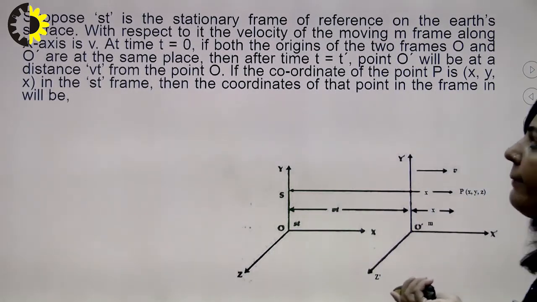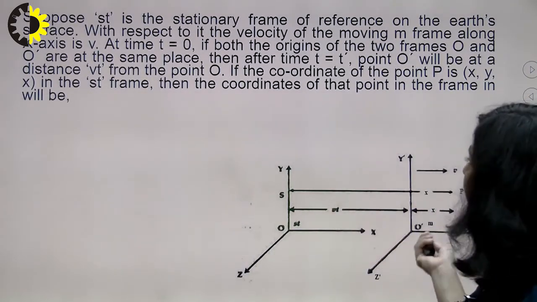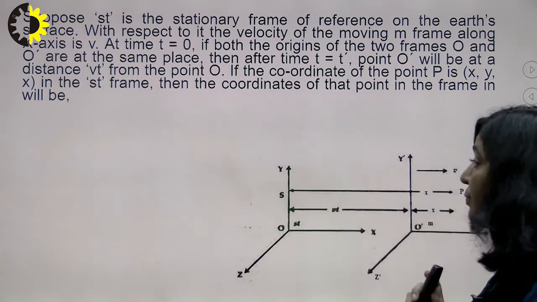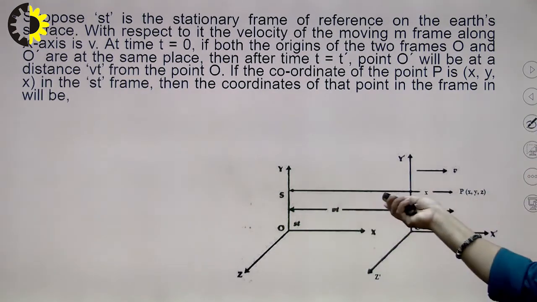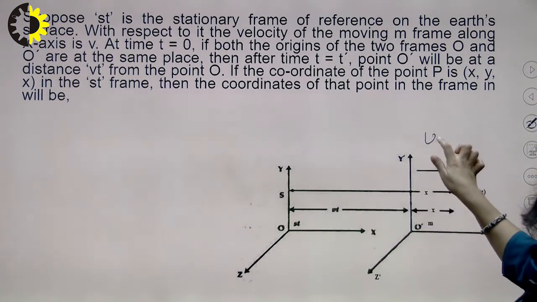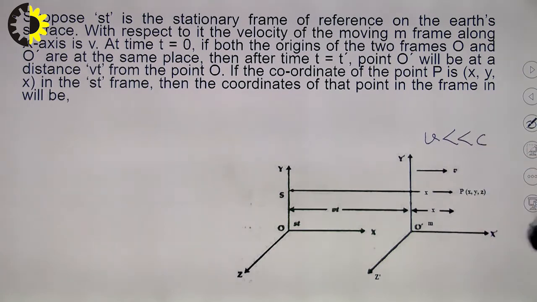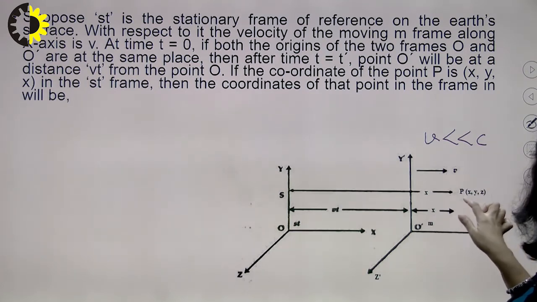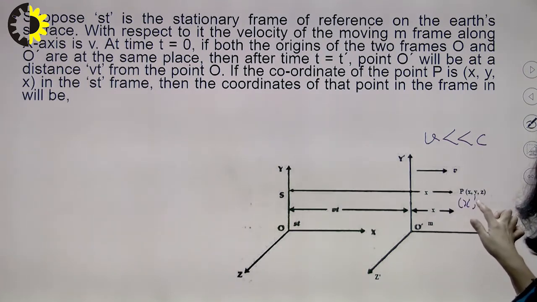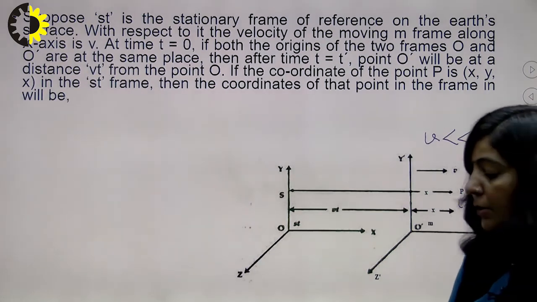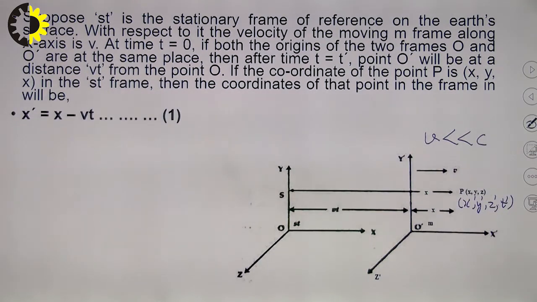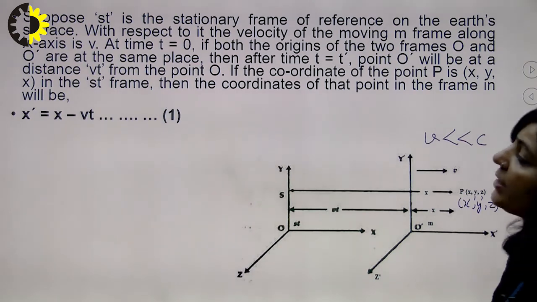So as I have already mentioned, there are two frames, S and S dash. S is stationary, S dash is moving, but initially both are at the same position. Now S dash will start moving along the X axis with a speed V which is very small with respect to C. Now for the same particle, the same object, you have two different sets of coordinates: X, Y, Z with respect to the S frame, and X dash, Y dash, Z dash and T dash with respect to the S dash frame. So X dash, as I have discussed here, is X minus Vt.